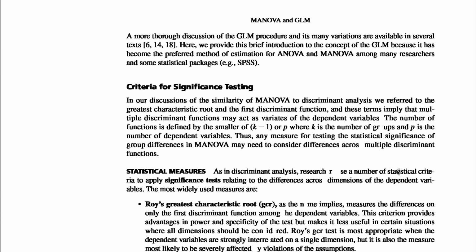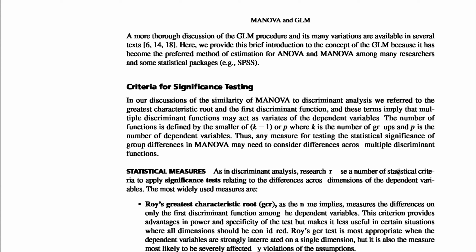SPSS criteria for significance testing. In our discussion of the similarity of MANOVA to discriminant analysis, we referred to the greatest characteristic root and the first discriminant function, and these terms imply that multiple discriminant functions may act as variates of the dependent variables.